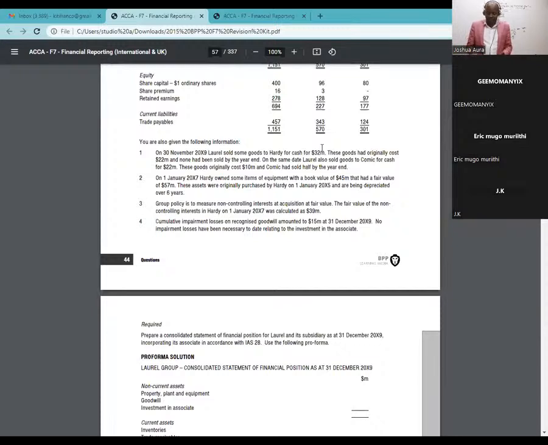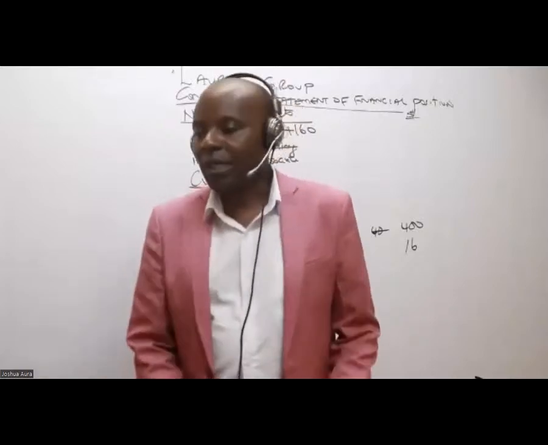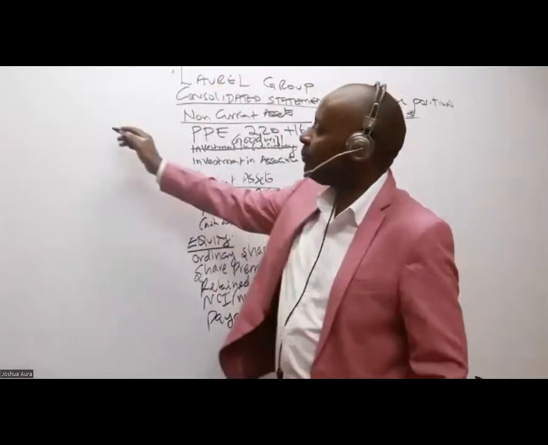If you sell to them, you are just getting money from yourself. That's a fake sale, so fake sales must be cancelled. But remember, we are not doing an income statement. In the balance sheet, what I'm interested in is the unrealized profit on this stock. These goods had originally cost 22 million and none had been sold by the year end. So can somebody give me the UPS?